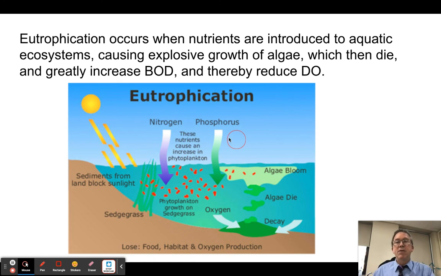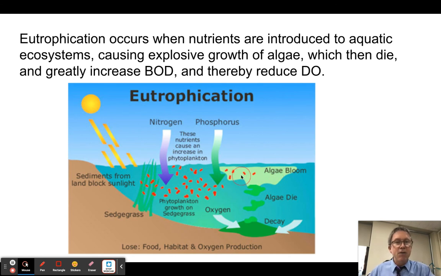So here's what happens. Remember, in most aquatic environments, there's plenty of light and plenty of water for productivity. That's not a problem, right? But the problem is usually nutrients. So the thing that limits plant growth, in this case algal growth, is nitrogen and phosphorus. If those get introduced, usually through fertilizers, although it could be from other things, then what we find is the algae suddenly start to grow rapidly, because now they've got sunlight, they've got water, now they've got nutrients, they can start to grow cells, so we get these algae blooms.